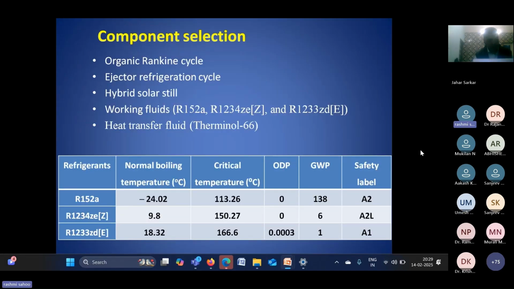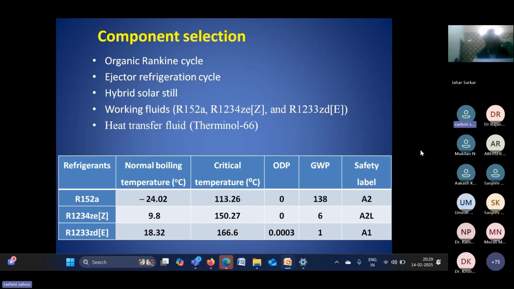Okay, so which I have already discussed, and some of the emerging working fluids that have been used. Because you know that nowadays when we want to choose any working fluid or any heat transfer fluid, then we have to see what the advantages and disadvantages are.